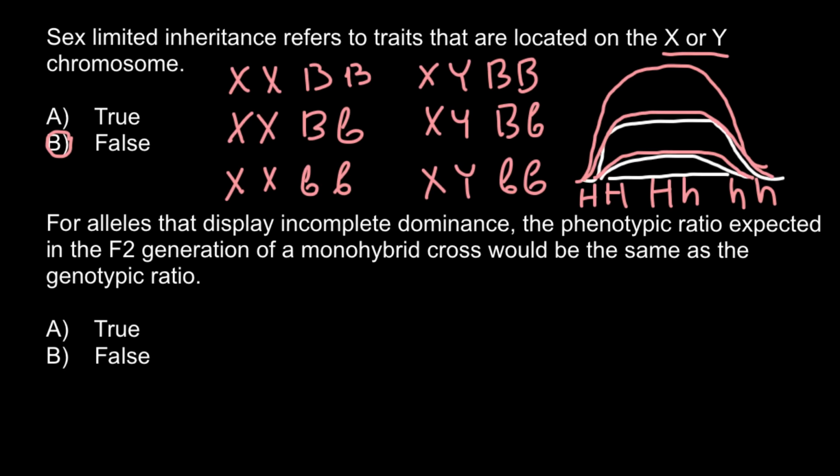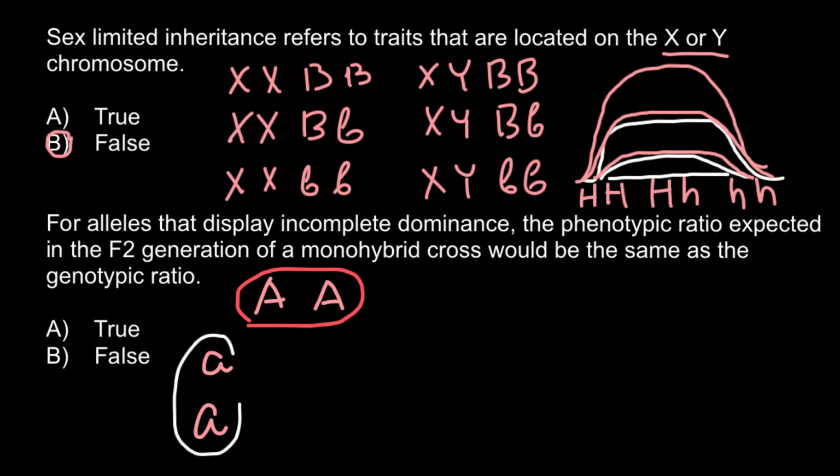So capital A stands for the red color and small a stands for the white color. And the genotype can be, for example, of one parent capital A capital A, another one can be small a small a. So one parent would produce red flowers, another parent would produce white flowers.